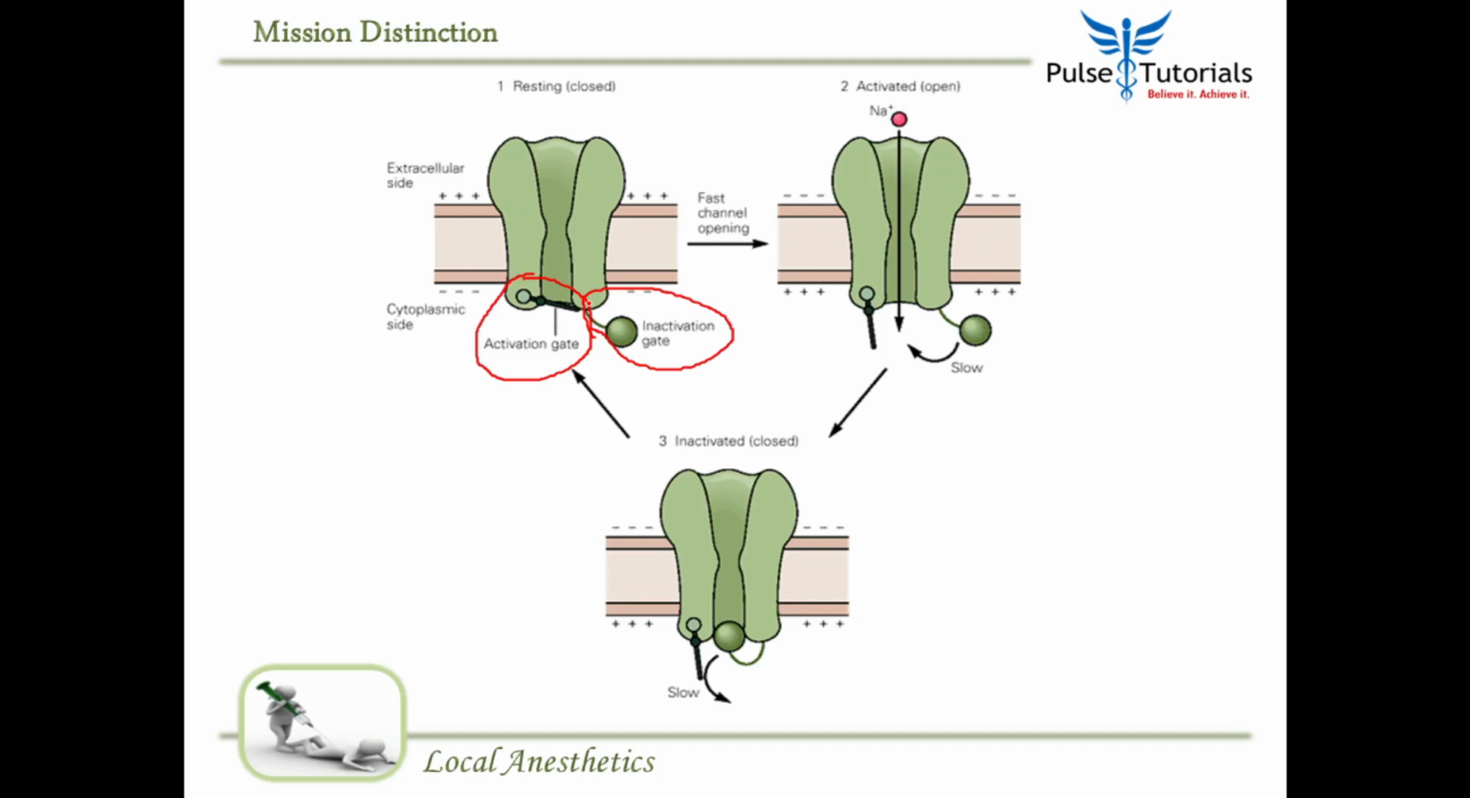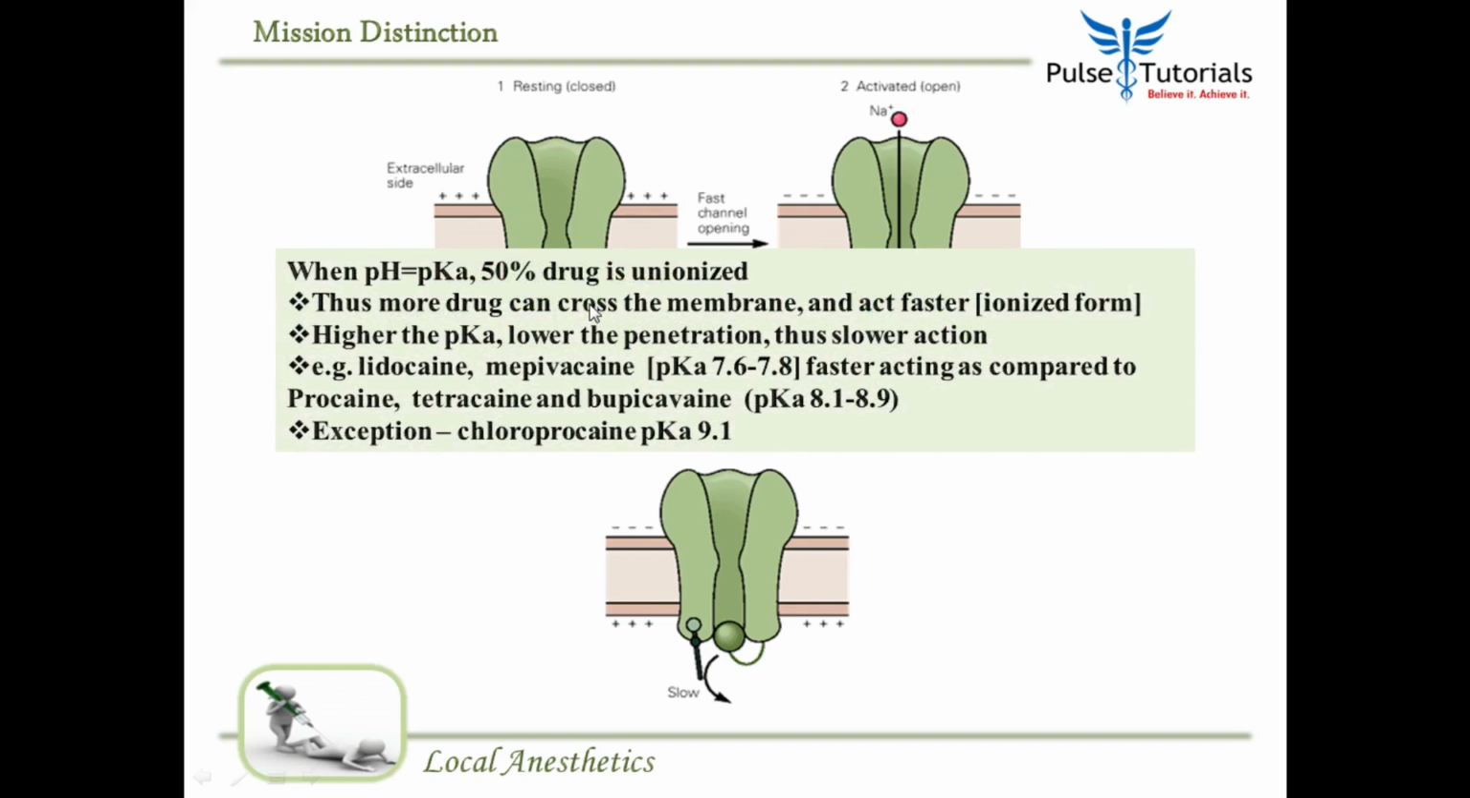Simple. When the inactivation gate closes, the channel is said to be in the inactivated state. Now in this moment, as you might notice, the inactivation gate is closed and the activation gate is open. Slowly the inactivation gate will open, the activation gate will close, and the channel will again become resting. So these are the three phases of any sodium channel. Now, when the pH in the tissue we are injecting the local anesthetic is nearer to the pKa.